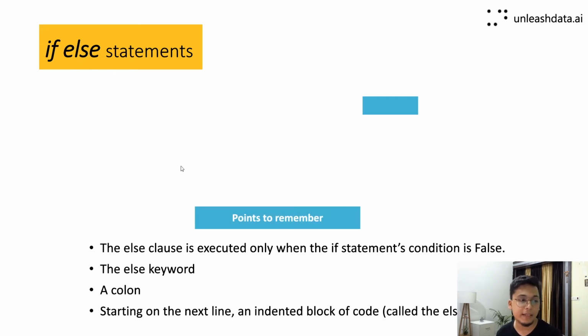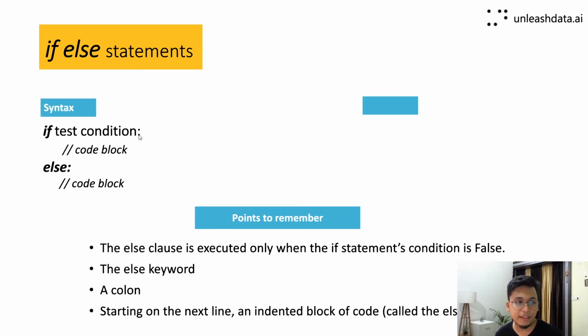Now again, if you look at the points, remember it has the else keyword, it has a colon, and again it has some indentation from your left hand side. Now the syntax is very simple. If test condition, then colon, code block, else, then this code block. Now to understand this clearly, if this test condition is true, then this code block gets executed. Else, if this test condition is not true, then this code block will be executed, right? So if this test condition is true, this will be executed, and if it is not true, this code block will be executed.